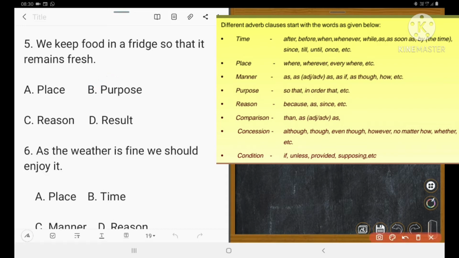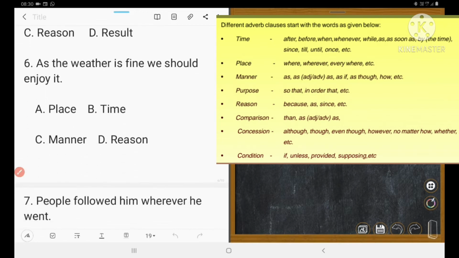Next one: As the weather is fine, we should enjoy it. So number 6 is D. That is reason. Look at the list. Reason adverbs. Okay.